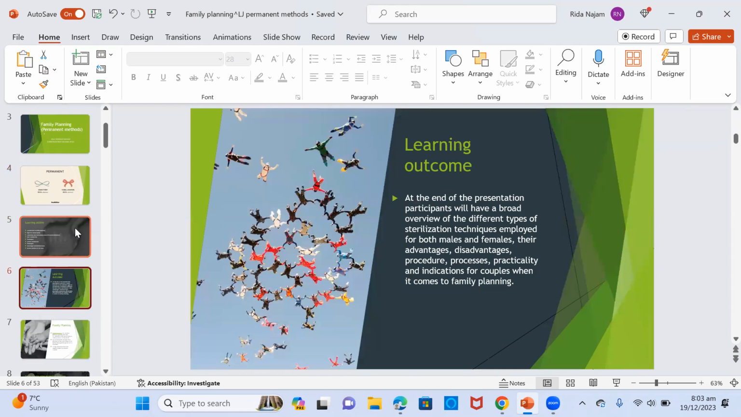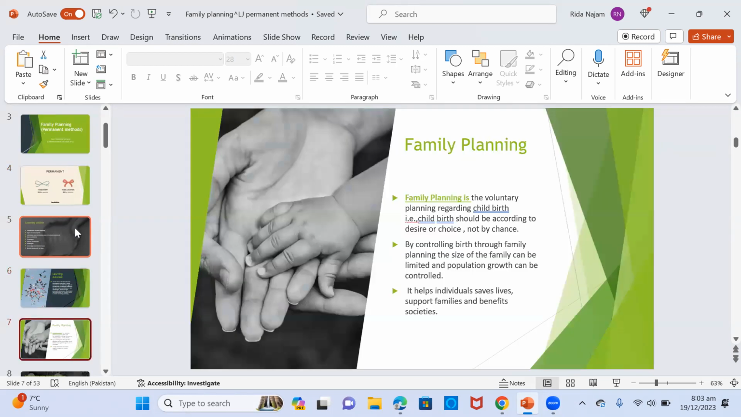Learning outcome: at the end of the presentation, participants will have a broad overview of the different types of sterilization techniques employed for both males and females, their advantages, disadvantages, procedure, processes, practicality, and indications for couples when it comes to family planning.